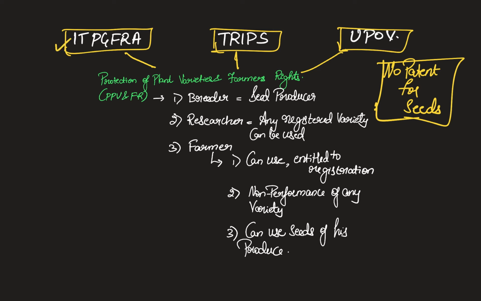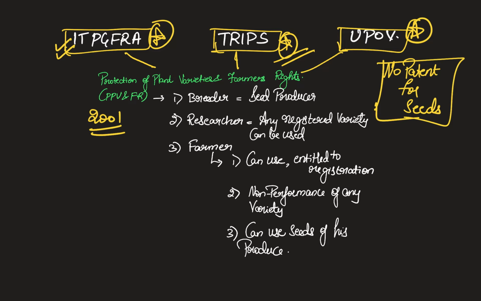So, we have the International Treaty on Plant Genetic Resources for Food and Agriculture. This one will talk about the rights of farmers, and then we have the WTO TRIPS, which talks about incentivizing the creators of new inventions. And then you also have the UPOV, that is the International Union for the Protection of New Varieties Convention. They also talk about incentivizing the new creators of seed varieties. Now, how will we delicately balance all these needs is the central point that we had in the year 2001.